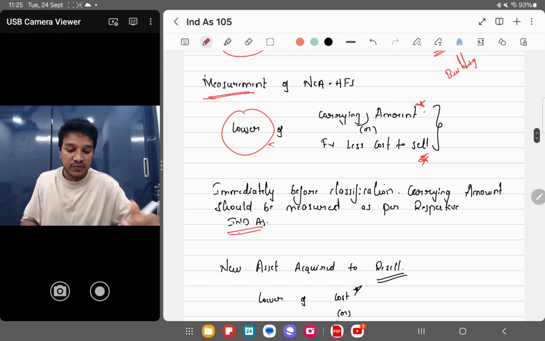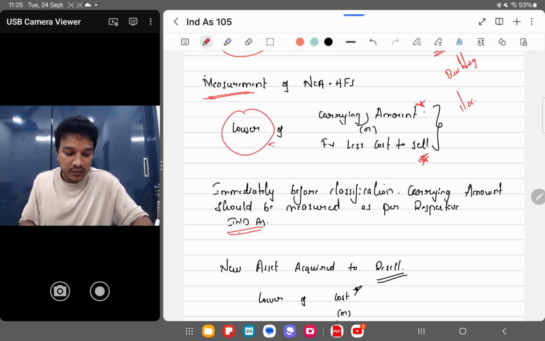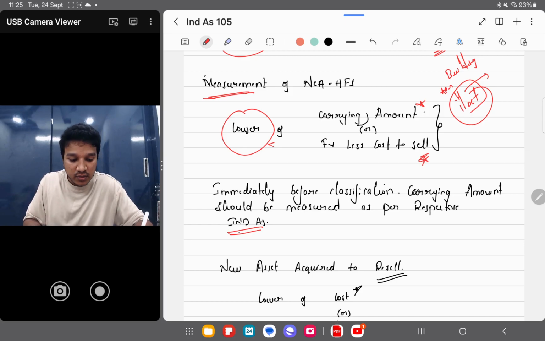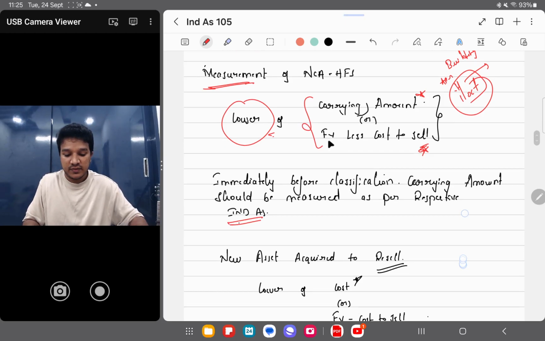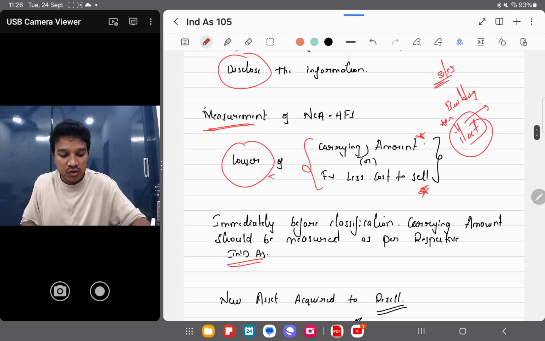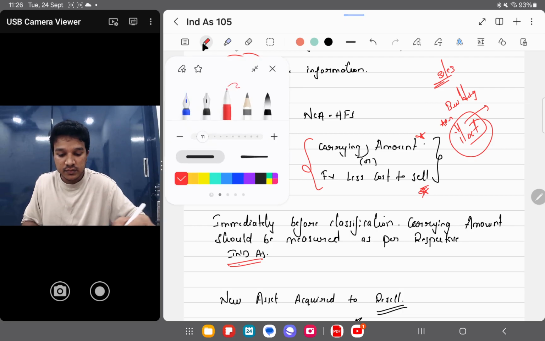See, if I've classified it on 1st October, from April to October, Ind AS 16 will be applicable. I will apply depreciation also, and whatever is required as per Ind AS 16. I will apply all those things and see what is my carrying amount on 1st October. On 1st October, I'll compare these two amounts and take the lower amount. Clear now? Perfect. See, now here in our example, the building was already there in our books.